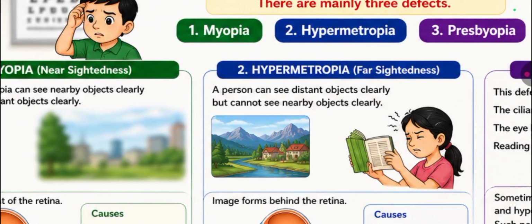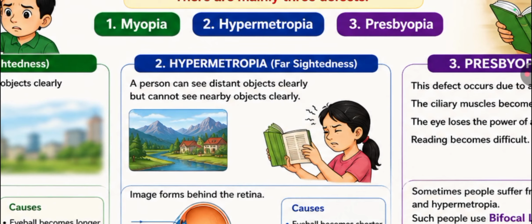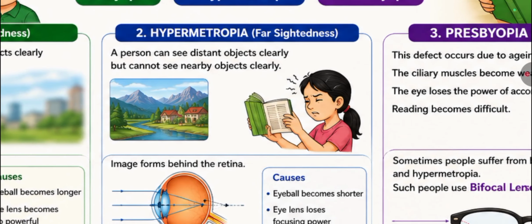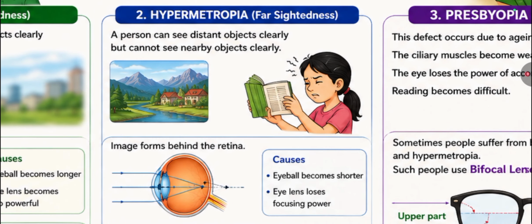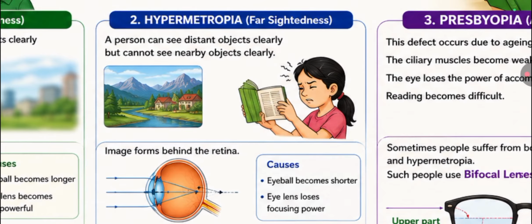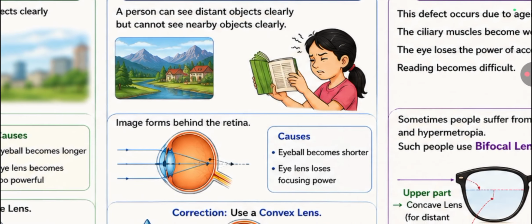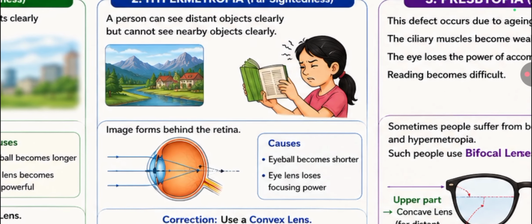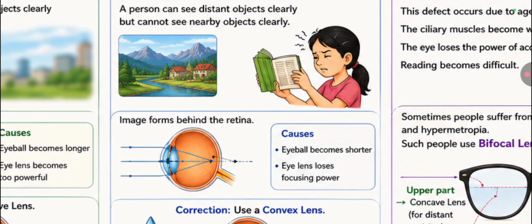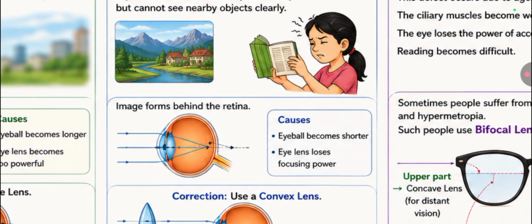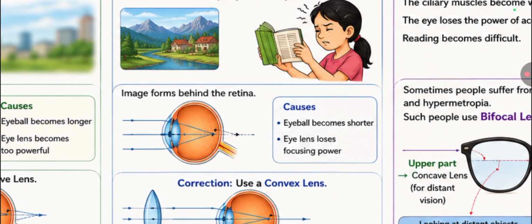Okay. Next one is hypermetropia. Hypermetropia is also called farsightedness. It means a person can see distant objects clearly but cannot see nearby objects clearly. In this case, the image is formed behind the retina. The causes are that the eyeball becomes shorter or the eye lens loses focusing power.